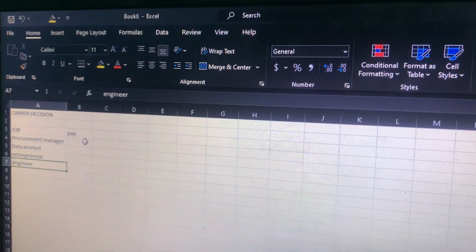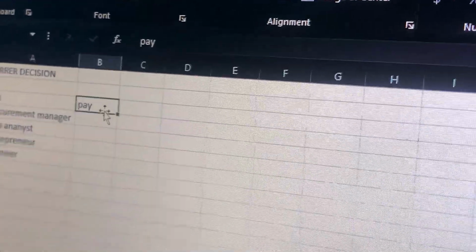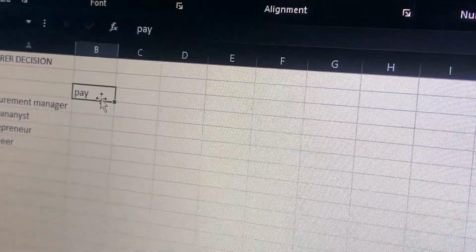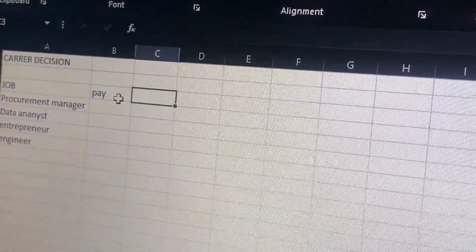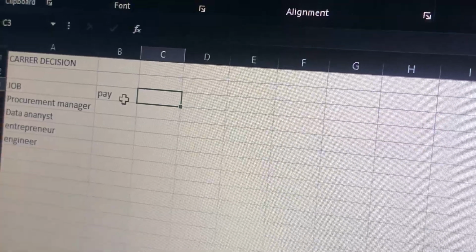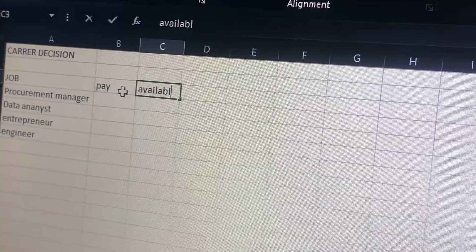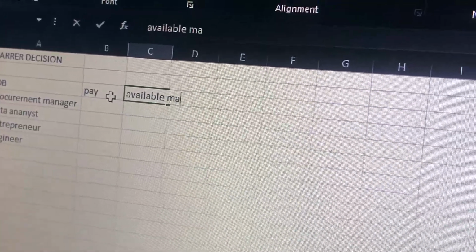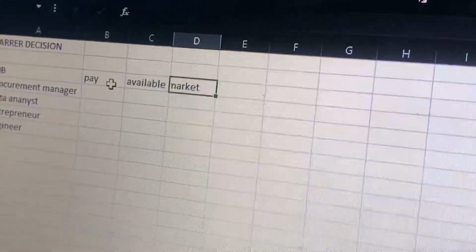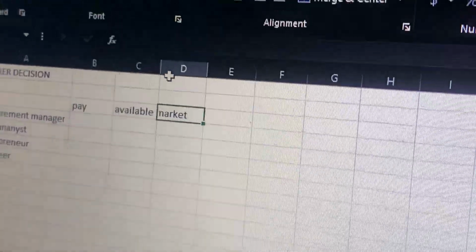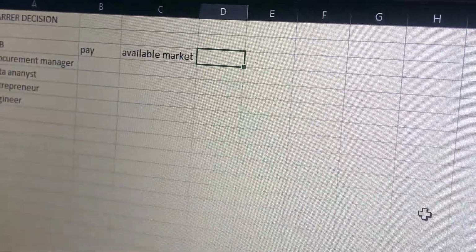Now we know that payment is a very good factor when you are considering a job, so I write payment here. The next one, we will check the job availability. So the available market, that's what we check. The available market on the job. When you are done with the available market, we will go to, let's say, enjoyment. Let me extend this one.